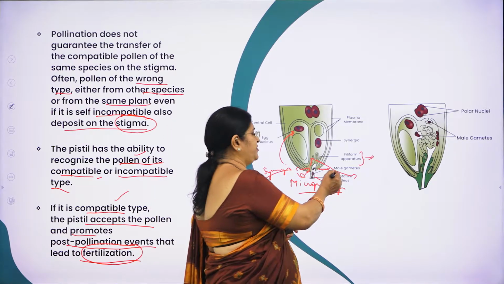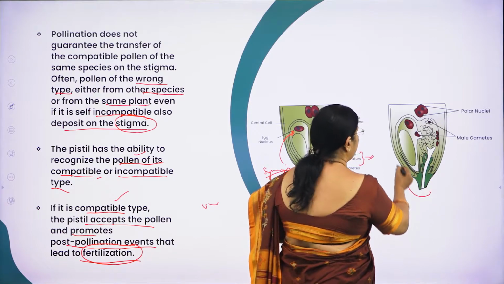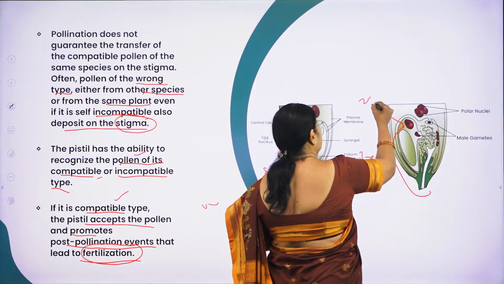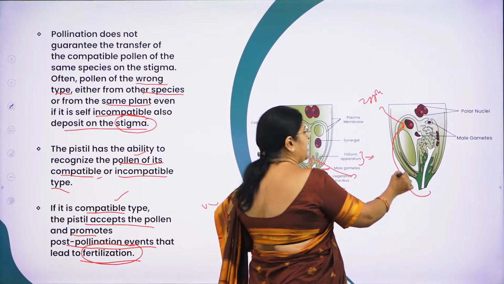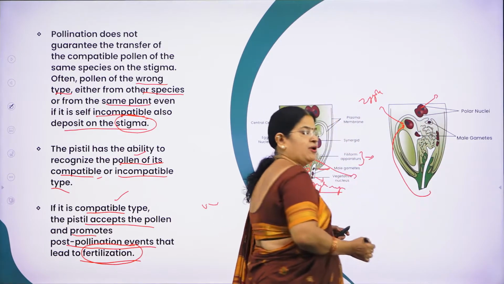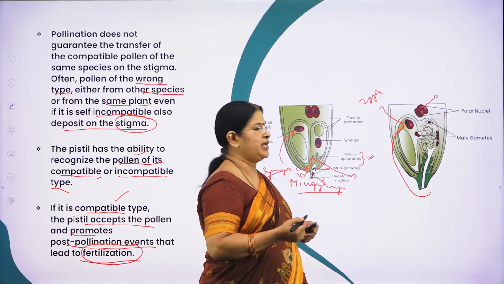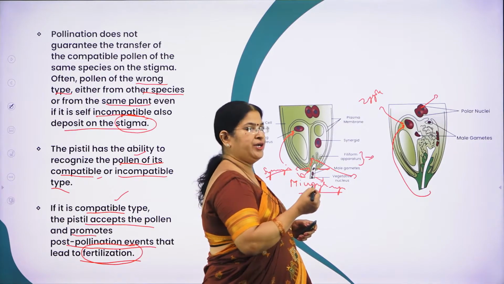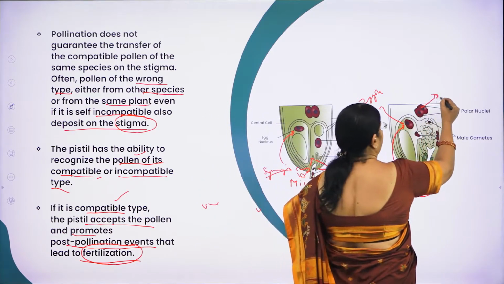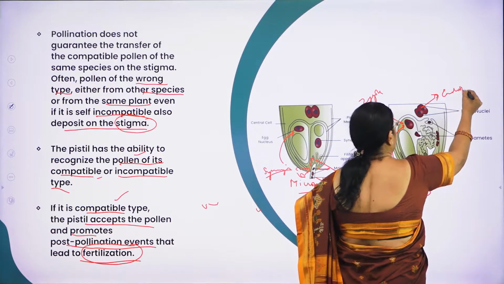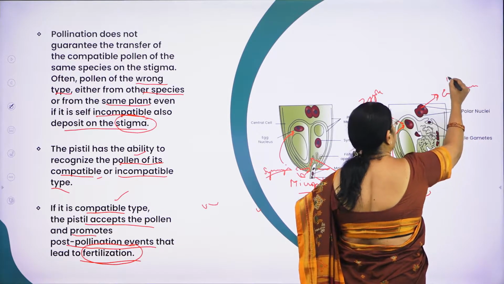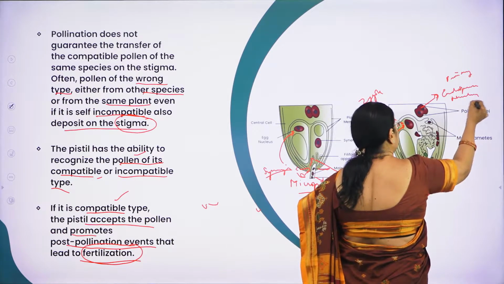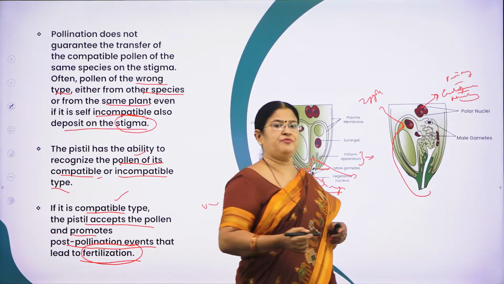So here you can see one of the male gametes fuses with the egg cell to form what? Zygote. And the other male gamete fuses with the 2 polar nuclei. Already you know the 2 polar nuclei are haploid. So one haploid male gamete and 2 more haploid nuclei will fuse. So this is what we call the primary endosperm nucleus. So this is a very, very important concept for you all to learn.